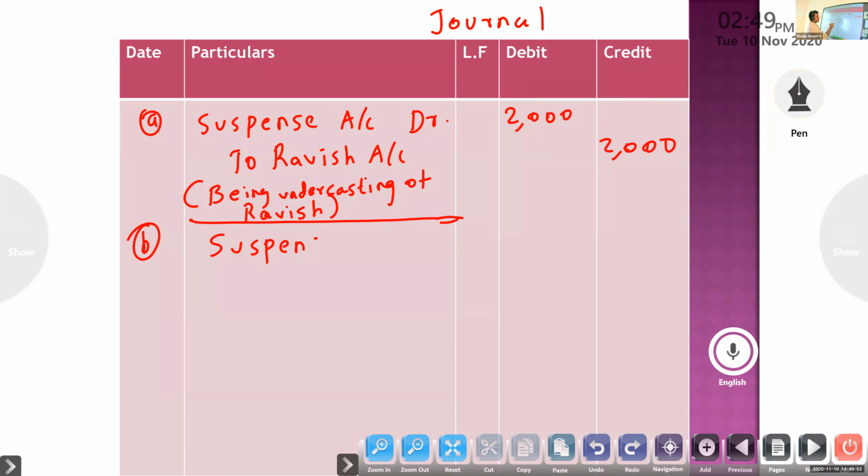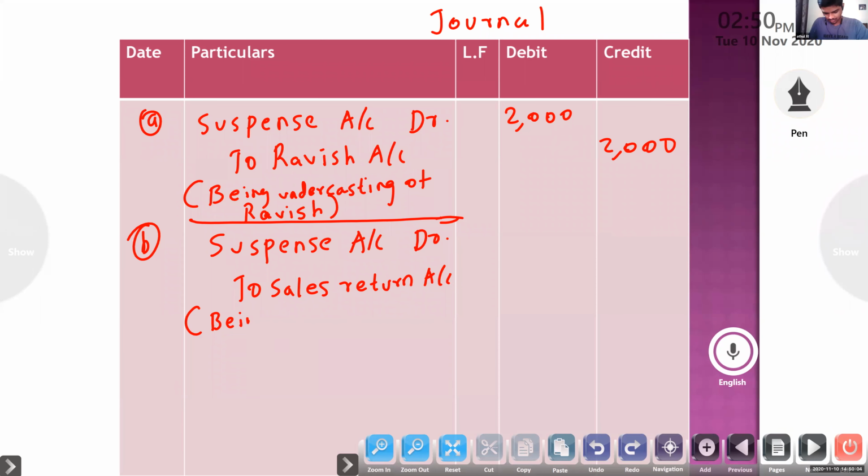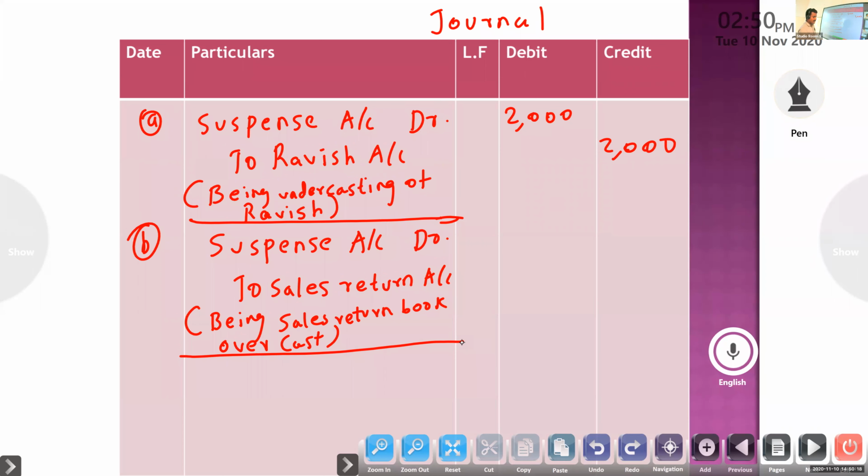Suspense account debited to sales return account, being sales return book overcast. Overcast means opposite. Suspense account to sales return.